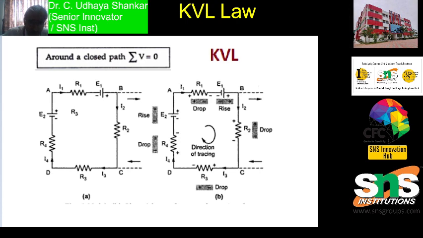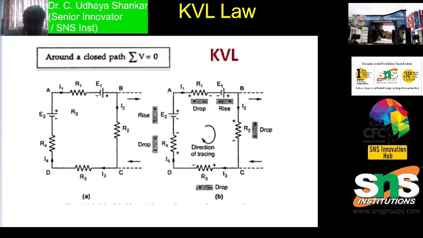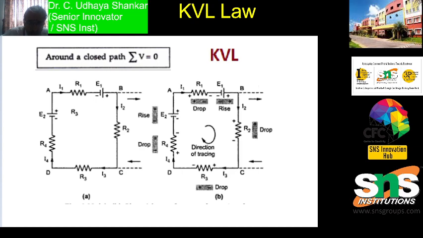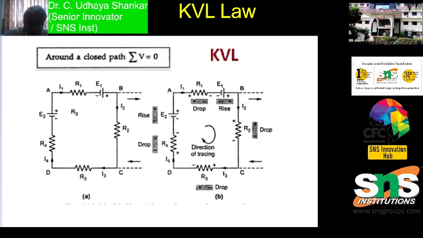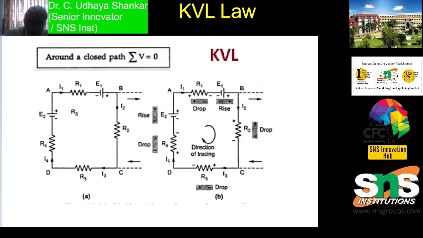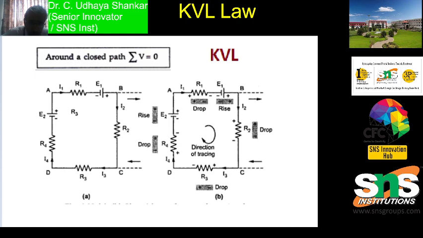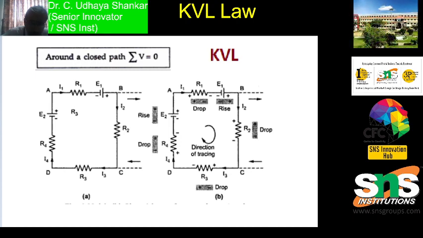Here you can see that the polarity of the voltage drop along the current direction is to be marked. From here the equation will be something like this. I will be putting the equation, just a minute.